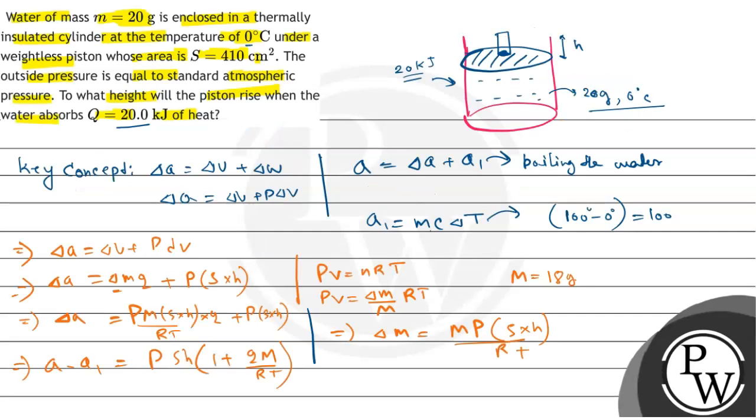So our piston will rise 20 cm after the water absorbs Q equals to 20 kilojoule, right? So our final answer is 20 cm. Hope you understand it. Best of luck.